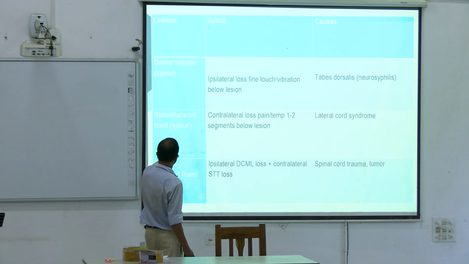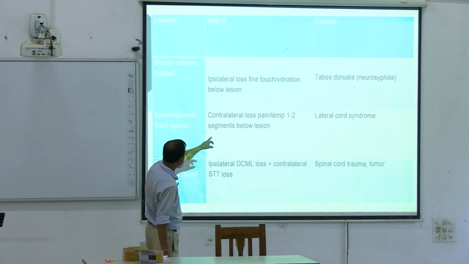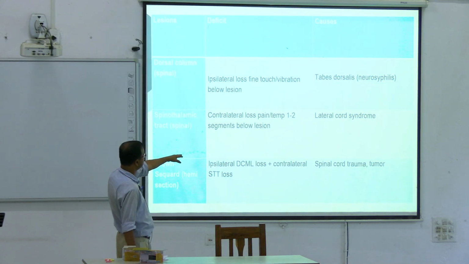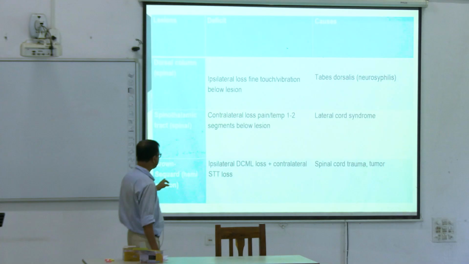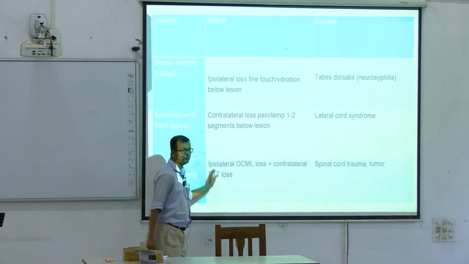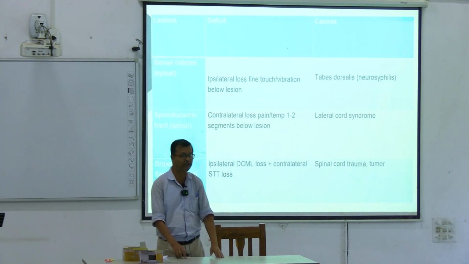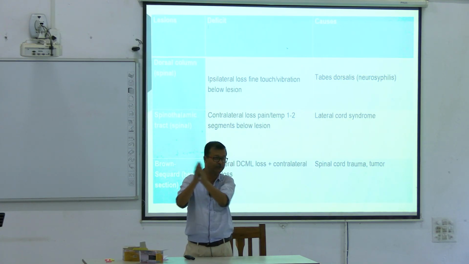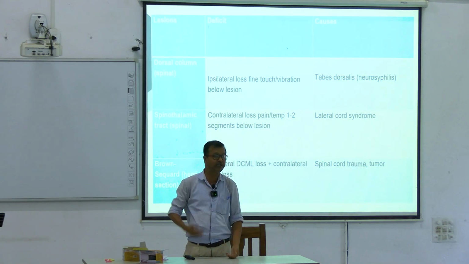Next one is the spinothalamic tract, spinal. Contralateral loss of pain and temperature, 1-2 segments below the lesion, that is called lateral cord syndrome. And Brown-Sequard syndrome, this is important. Hemisection of the spinal cord. Hemisection means one half of the body. One half of the body gets damaged, then what happens?